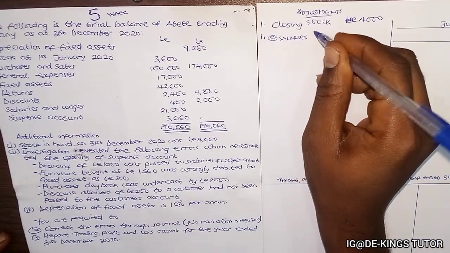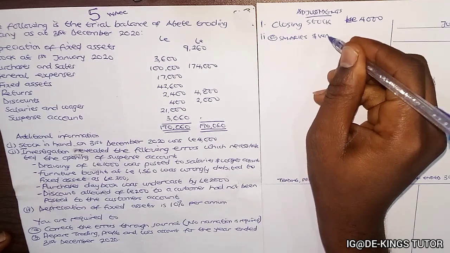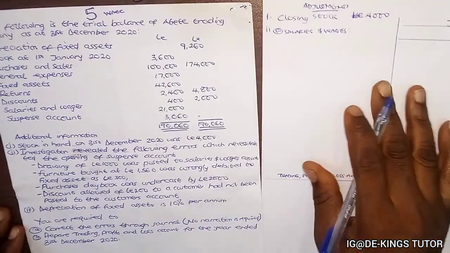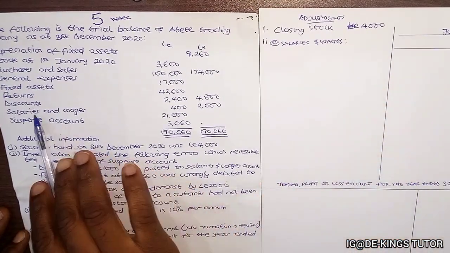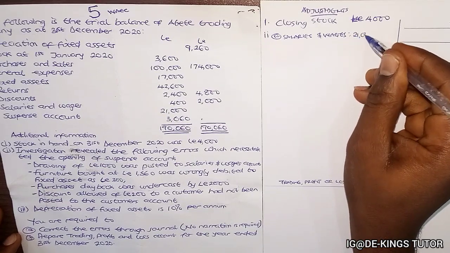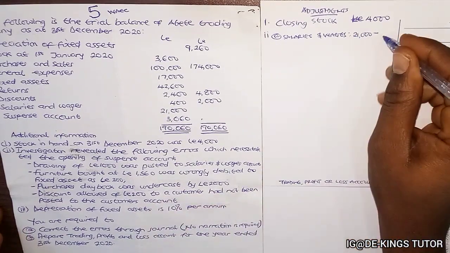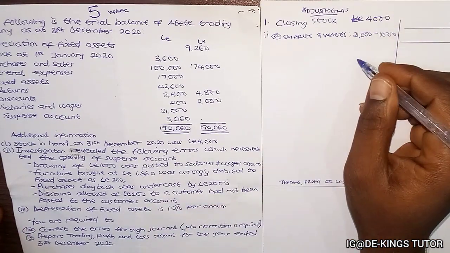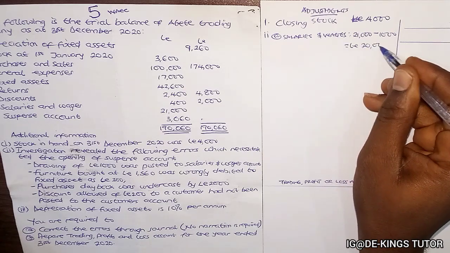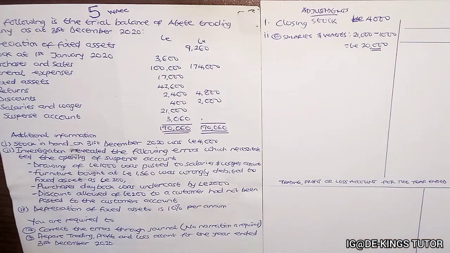So salaries and wages says 21,000, so it will be 21,000 minus the 1,000. This will give us 20,000 lei. Okay, so that's the first one.